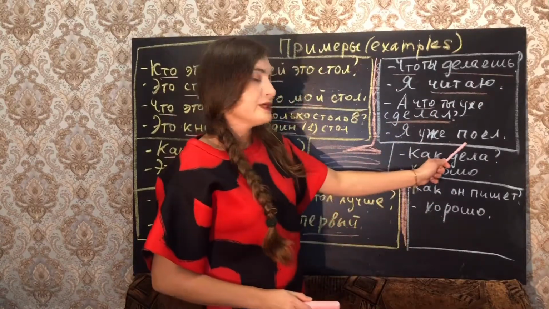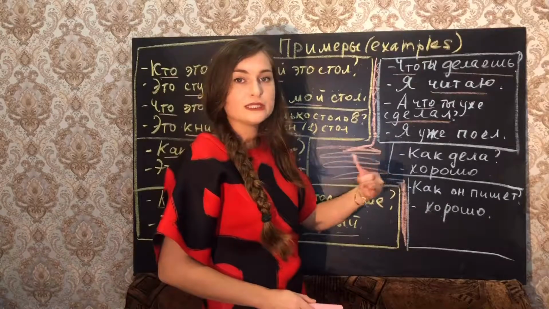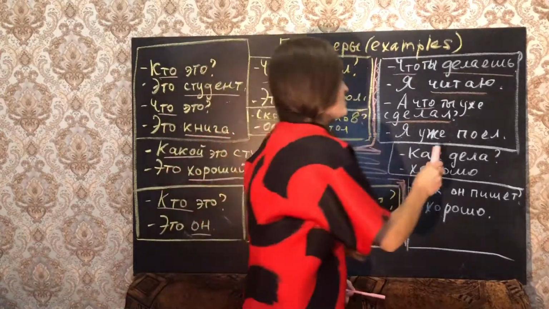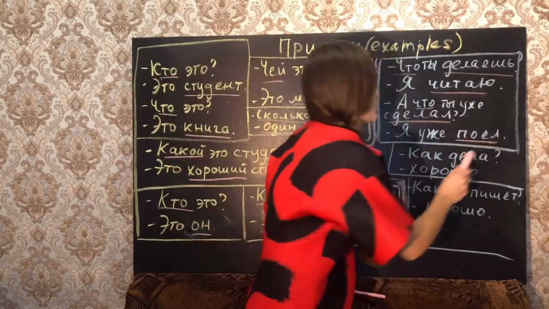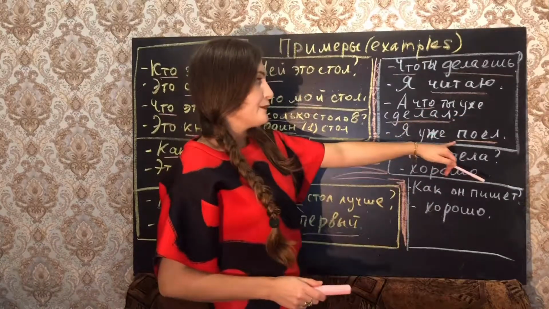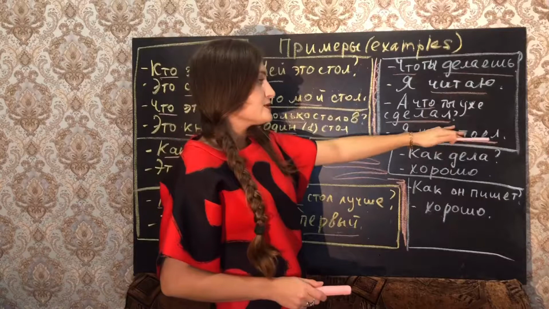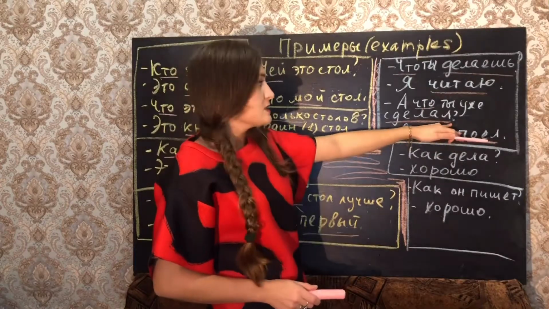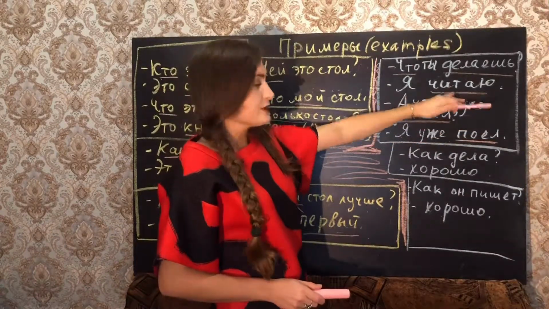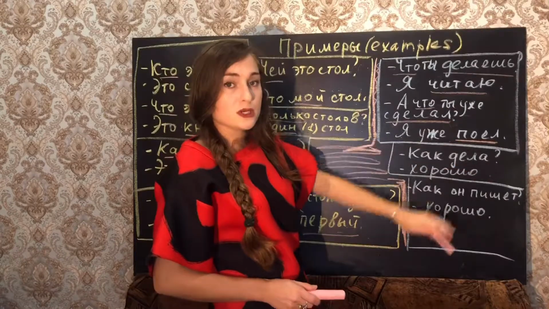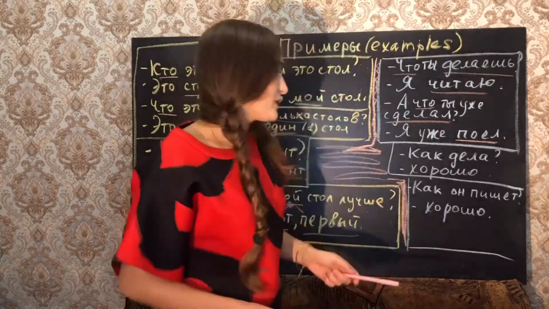Я уже поел. I have already eaten as the result. Что сделал? Поел. Что делаешь? Imperfect verb. Что сделал? Perfect.